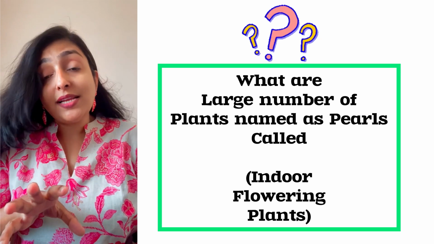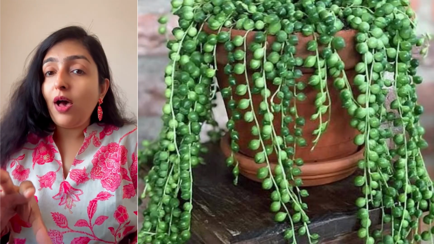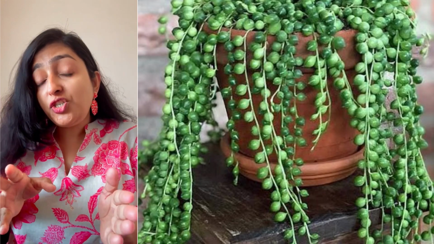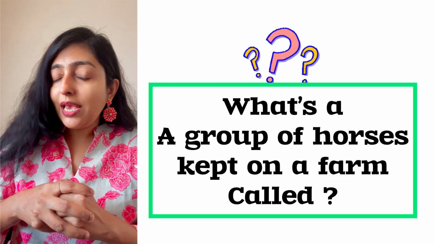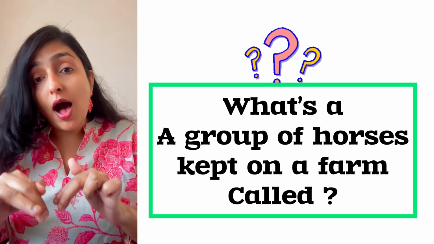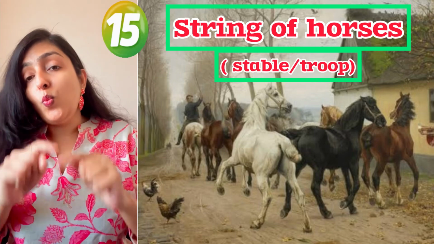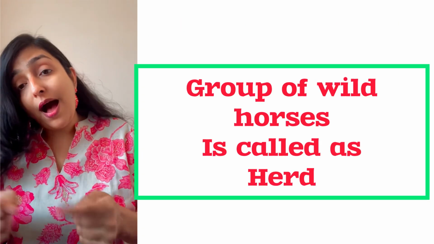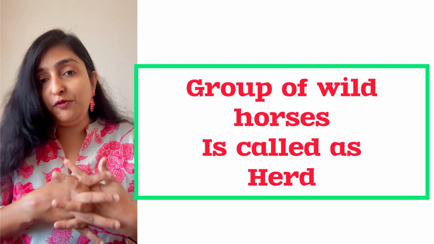Now these are plants called pearls, which are actually indoor flowering plants. A large number of these pearl plants are called a string of pearls. Okay, let's move on to the next. A group of horses kept on a farm are called a string of horses, while a group of wild horses is called a herd of horses.